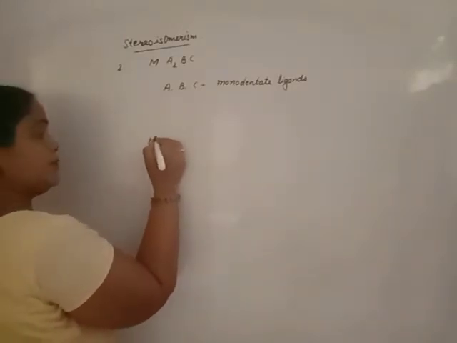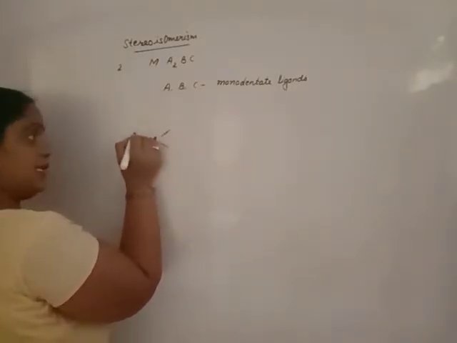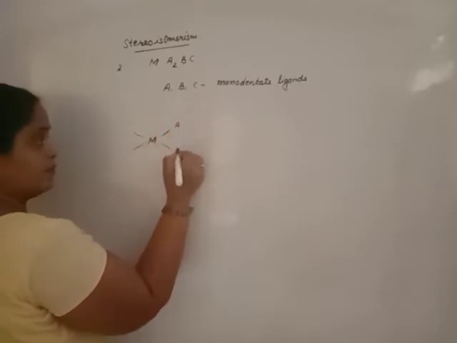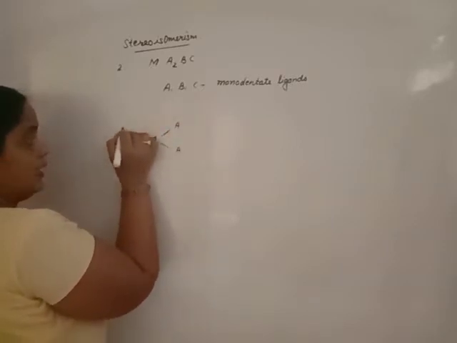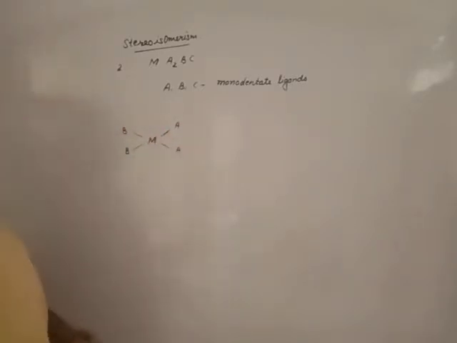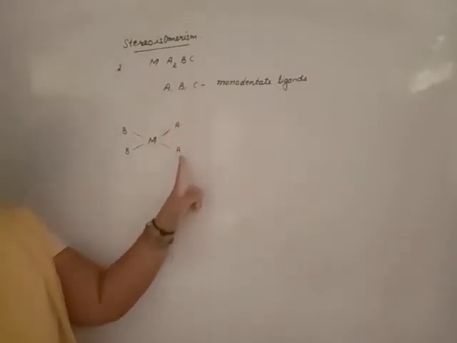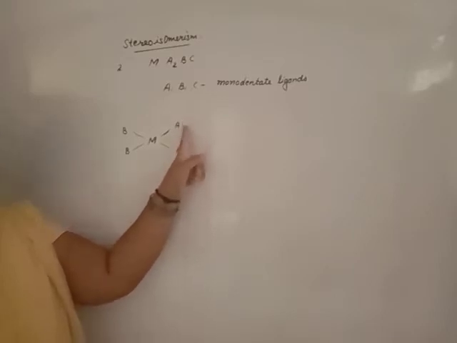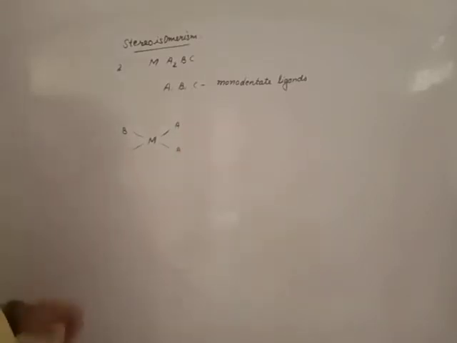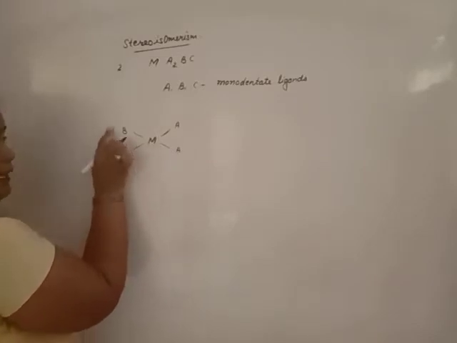Beta, central metal atom, square planar geometry. Now we will identify geometrical isomers only on the basis of A, because these two are similar. B and C are opposite.